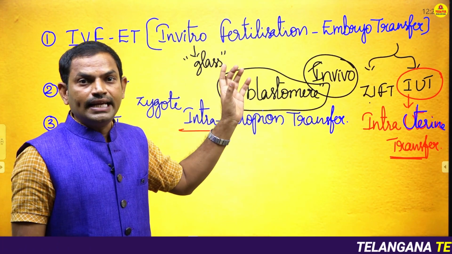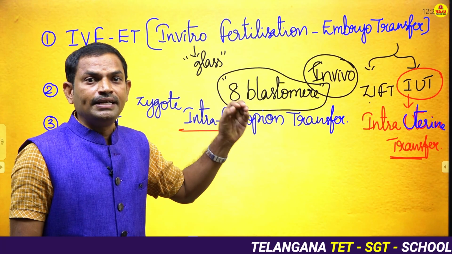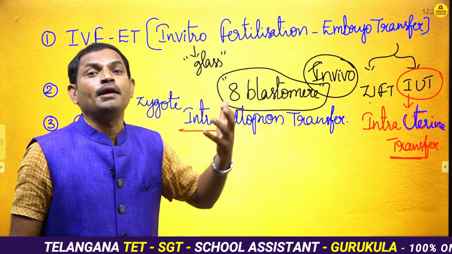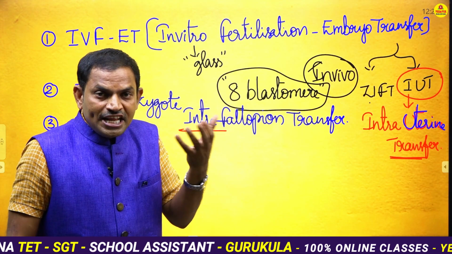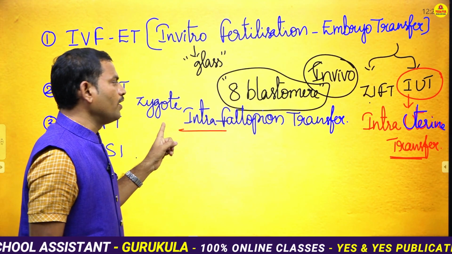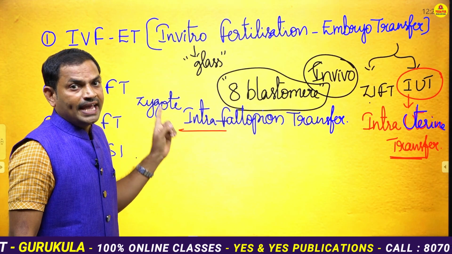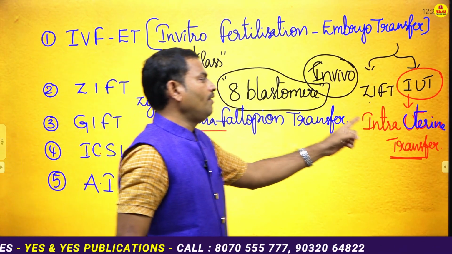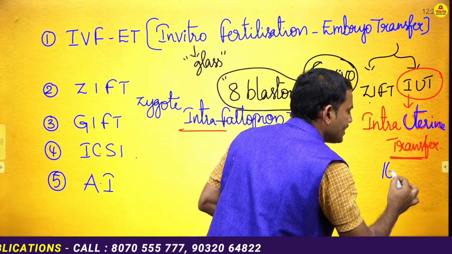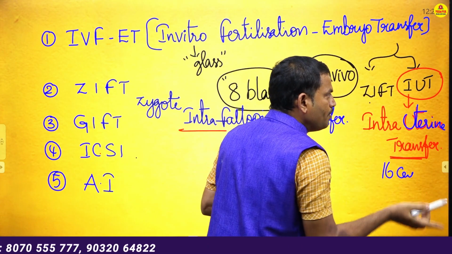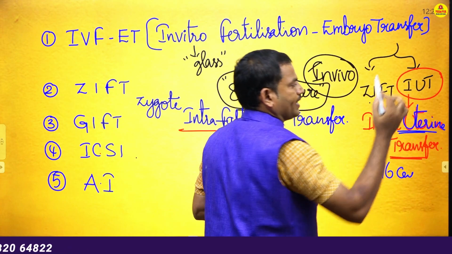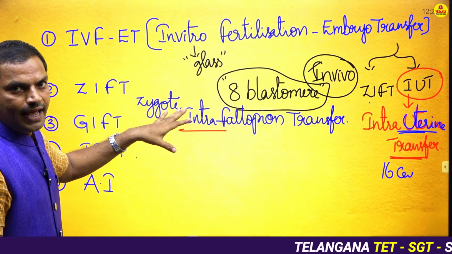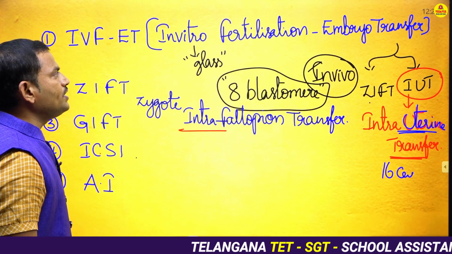So this intrauterine transfer is a little bit advanced in the developmental stages of the embryo, right? But in the initial stage, definitely they will follow this GIFT. In the GIFT, the embryo will be transferred into the fallopian tube, whereas in the 16-cell stage, that embryo will be transferred into the uterus, right? Like that we can divide it into two types. Clear?